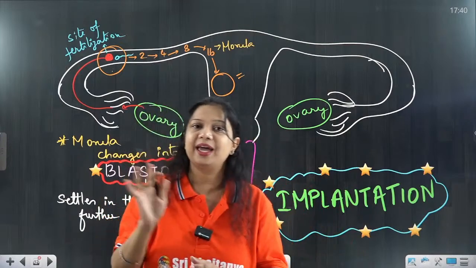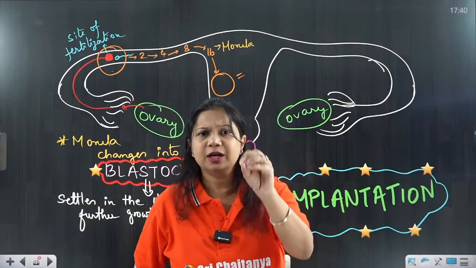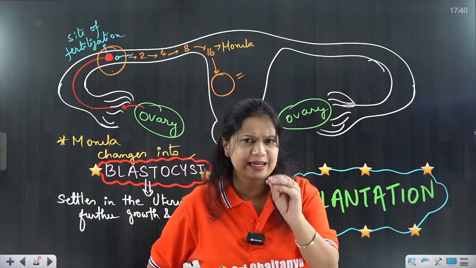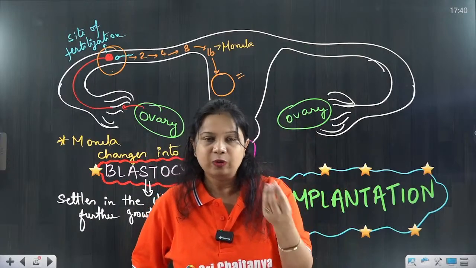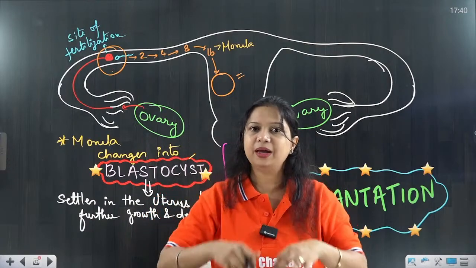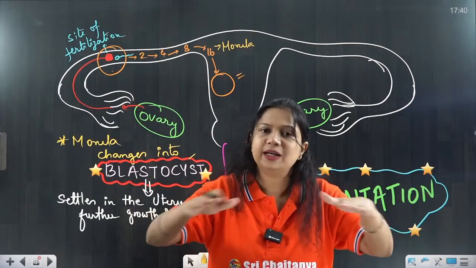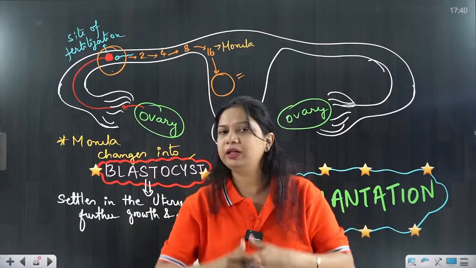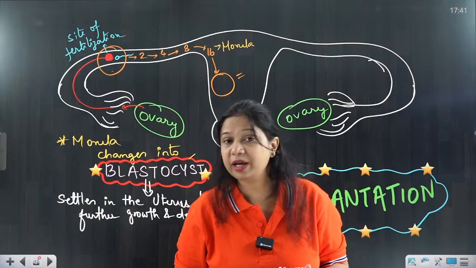Implantation is the same as the process by which we sow the seeds of a plant. It is exactly the same process. We take the seeds, we make a pit in the soil, we add the seeds, we cover it, we add water, we add nutrition, and after some time small plantlets start coming out of the seeds.